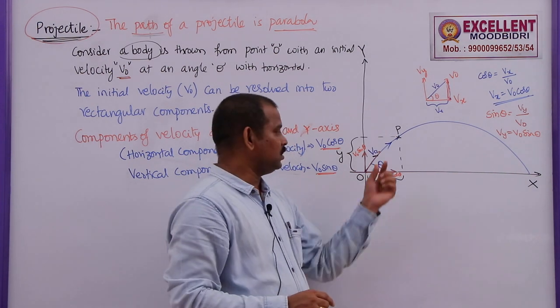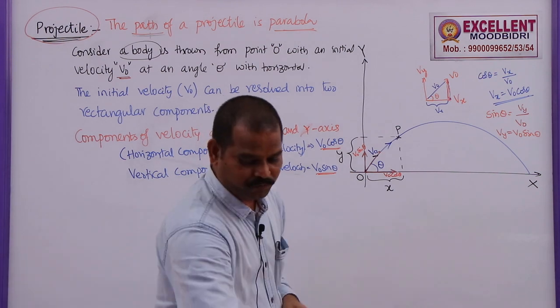The only force that is acting on this body is gravitational force.